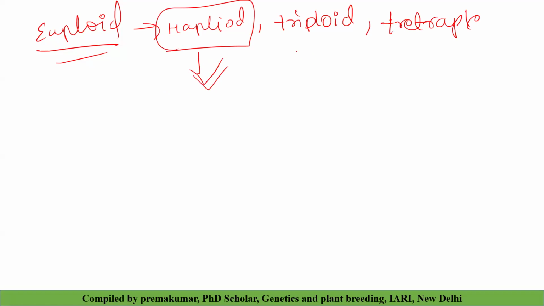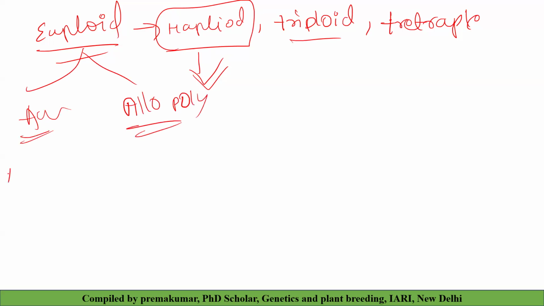Okay, then we have triploid. We will discuss about triploids. What is the use of triploids? Why do we need to develop triploids? Okay. We'll discuss euploids. Okay, Adams classification. In euploids, we have autopolyploids and allopolyploids. Sorry, that is allopolyploids. Okay, we have auto, where the same genome is replicated many times, and we have different genomes like allopolyploid. Wheat is an allopolyploid.